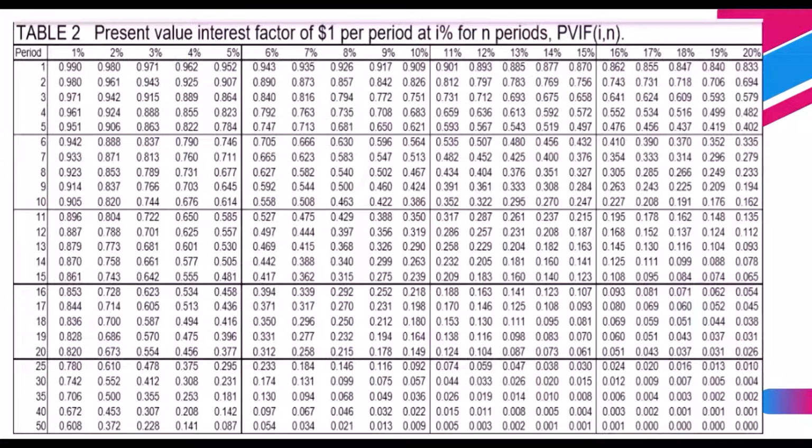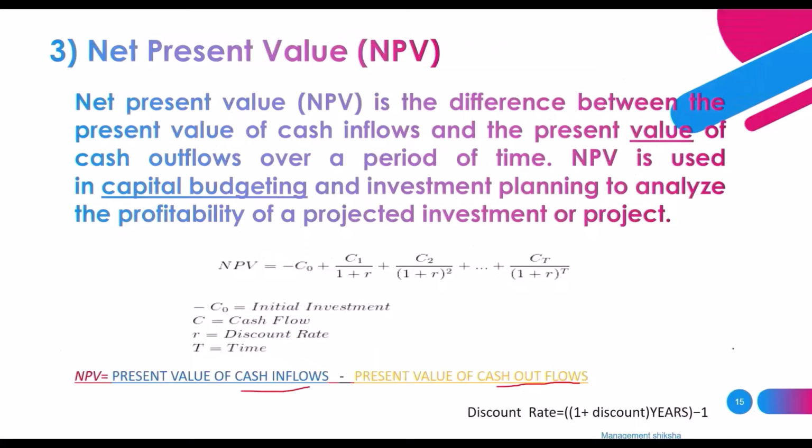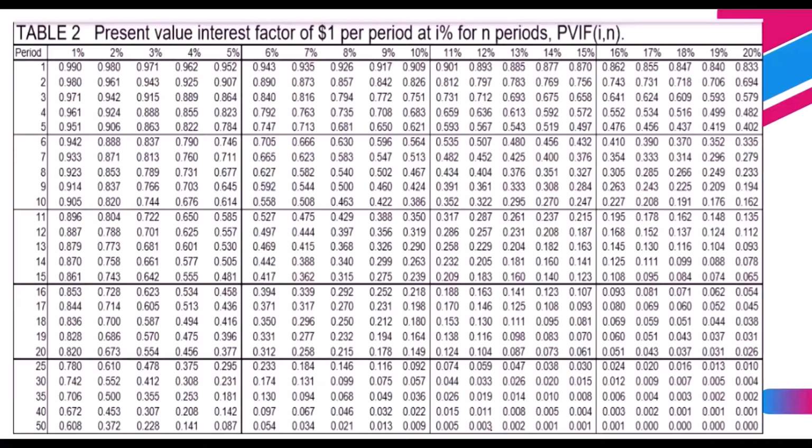Calculating the discount value every time with this formula is very tough. For that purpose, we have the present value discount factors table. Here you can observe the periods: first year, second year, third year, and so on up to 50 years.